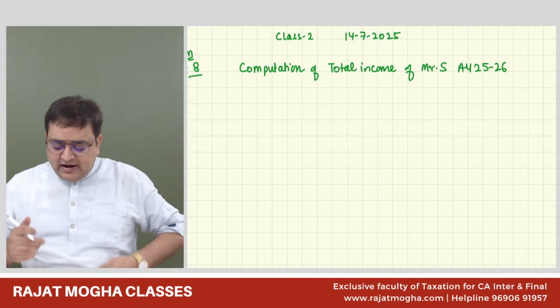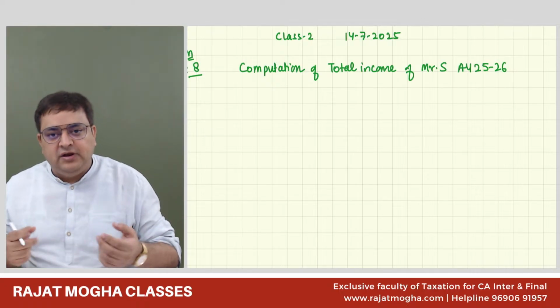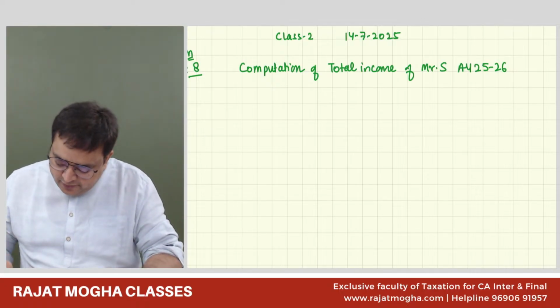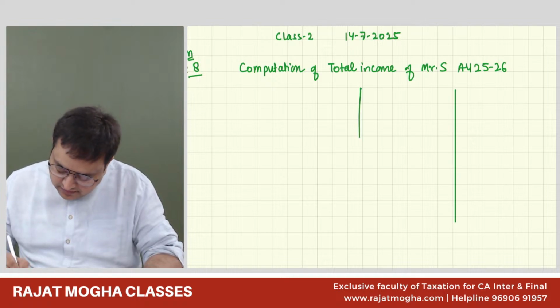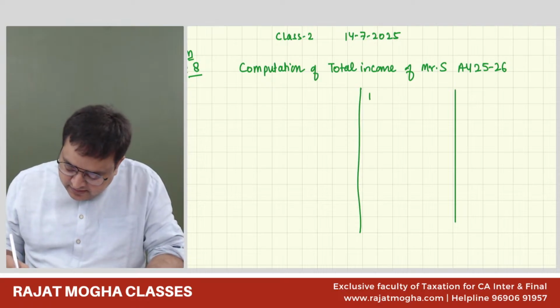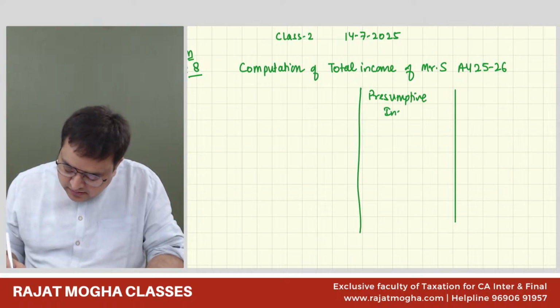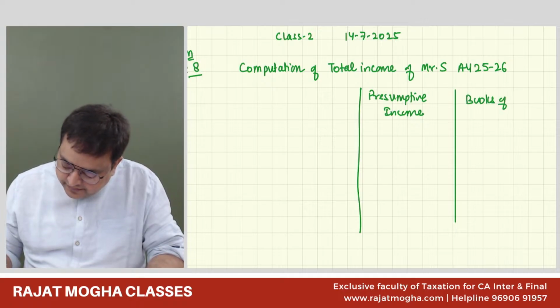Since they have not mentioned how we will be calculating it, we can make two columns. One is with presumptive income, PGBP. One is as per the books of accounts.